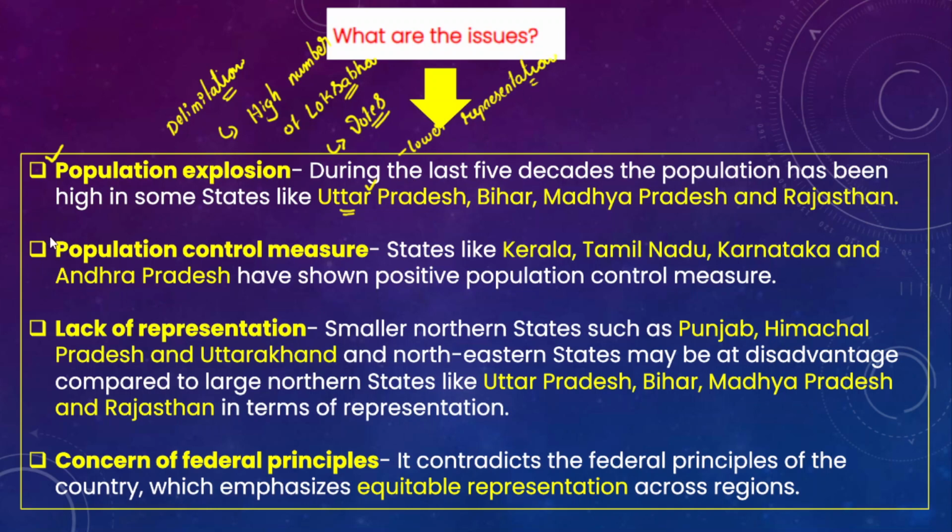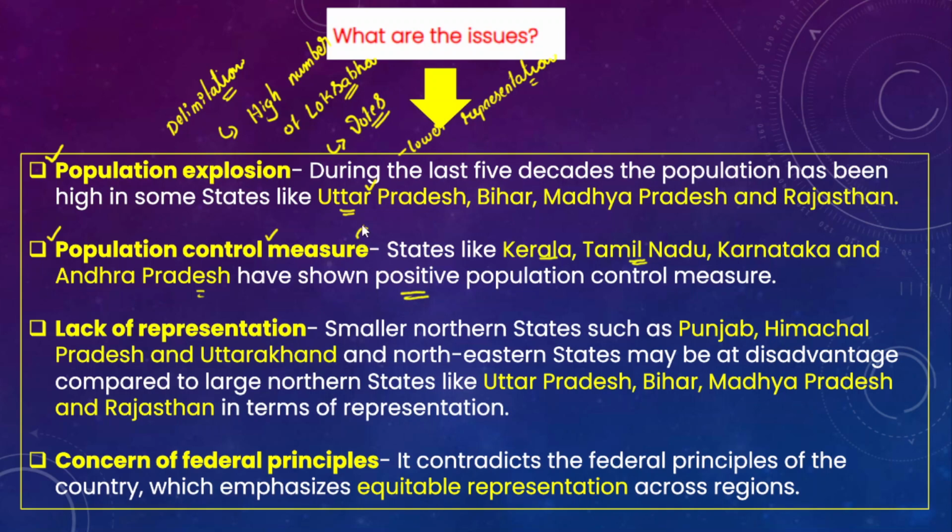And apart from that, population control measures are another aspect that we need to talk about. Several South Indian states like Kerala, Tamil Nadu, Karnataka and Andhra Pradesh have made a significant amount of progress with respect to population control, and they have taken a number of measures to control the population. So they have shown positive population control measures.